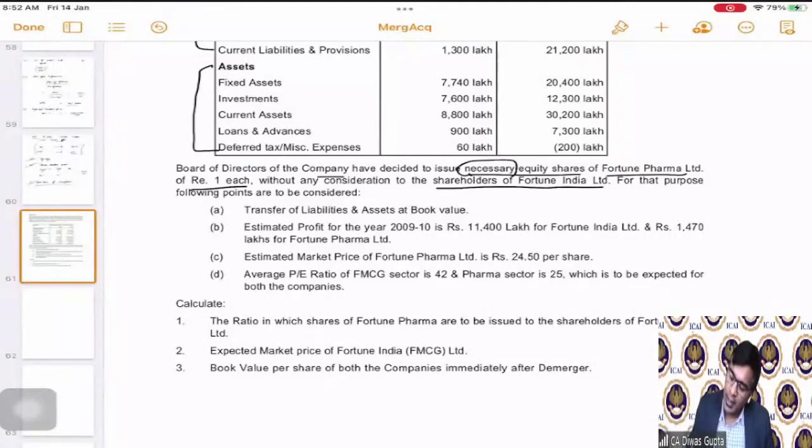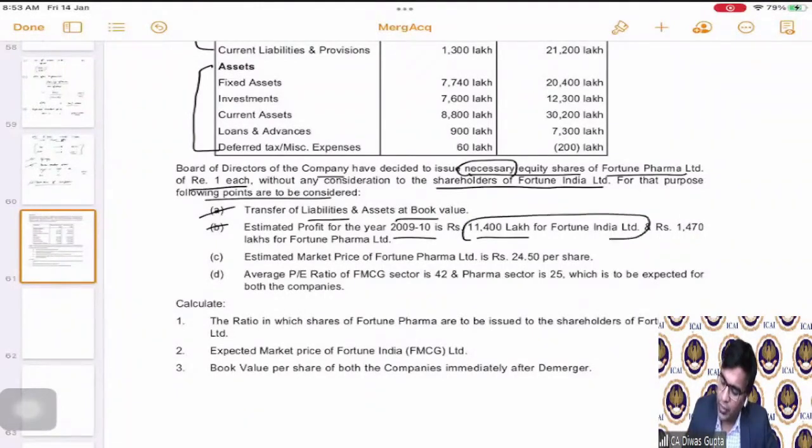Correct. Now, for that purpose, the following points are to be considered. The transfer of liabilities and assets will happen at book value. Okay. Estimated profits for the next year after this demerger, they are saying, will be 11,400 for the FMCG business and 1470 for the pharma business.